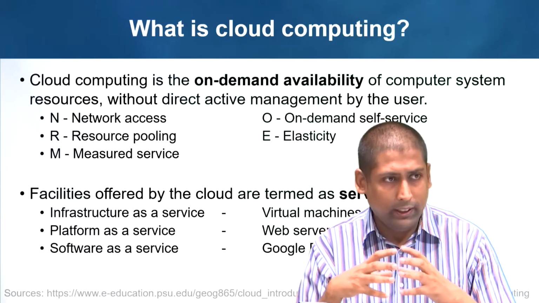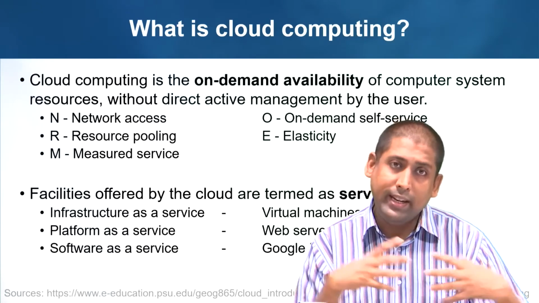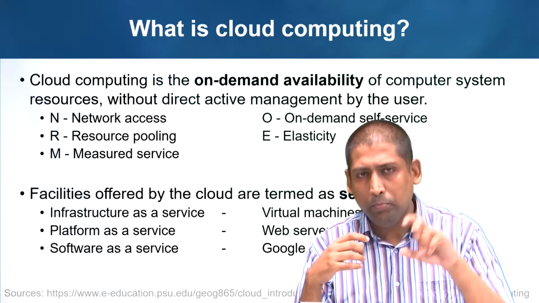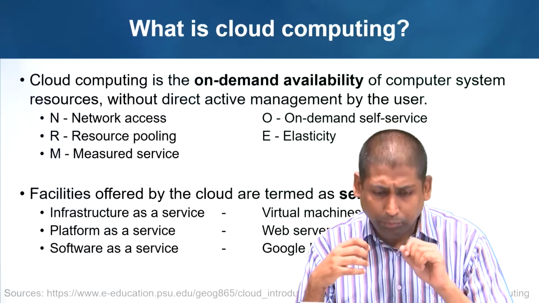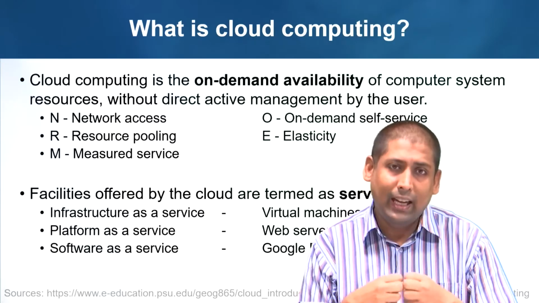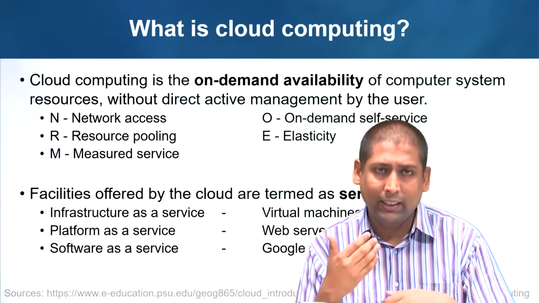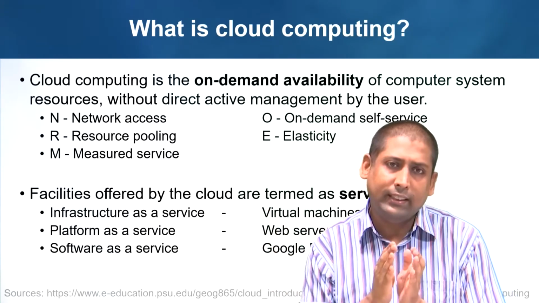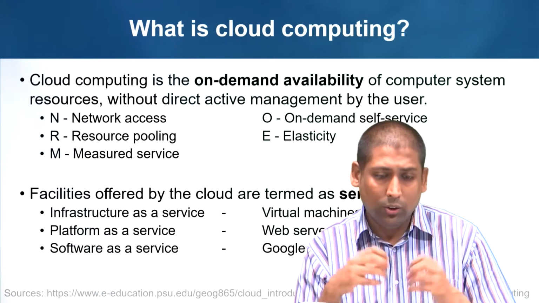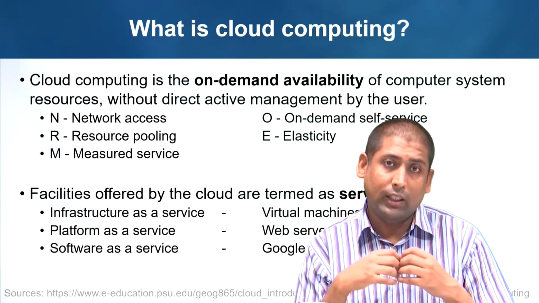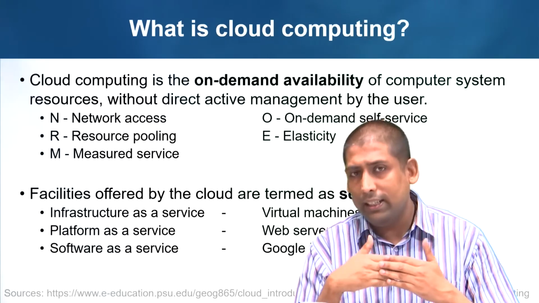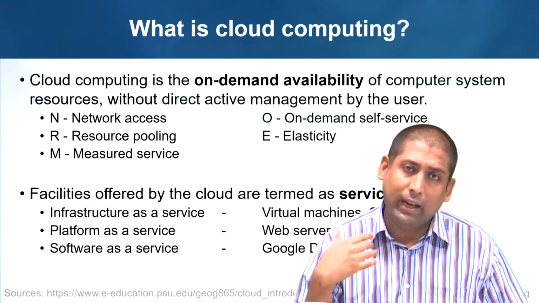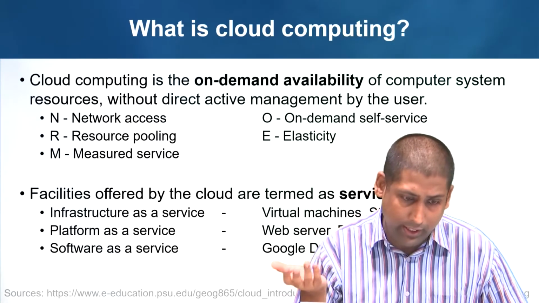So it is not feasible for them to maintain hundreds and thousands of servers only to manage that peak that they get at 10 a.m. or 11 a.m. So what they do is they elastically, that means as and when required, increase the resources to manage the incoming load and then decrease it back to maintain the regular load. So that is what cloud computing offers you. It allows you to elastically increase or decrease the amount of resources available so as to manage the incoming demand from the end users.